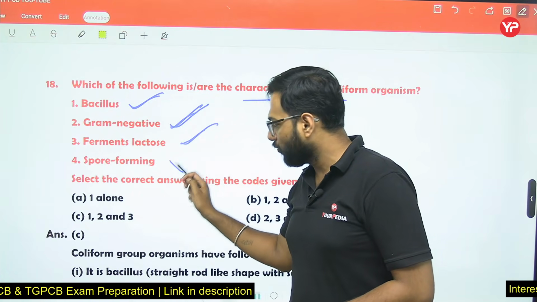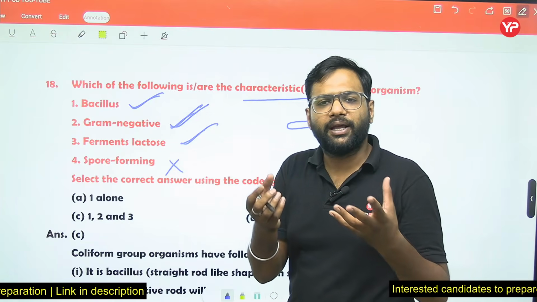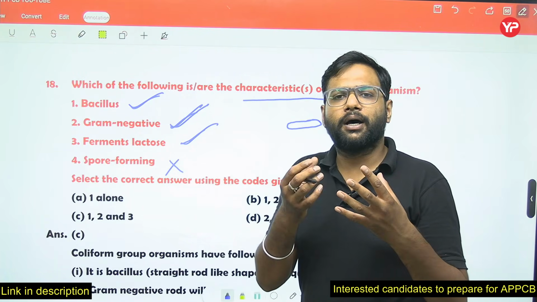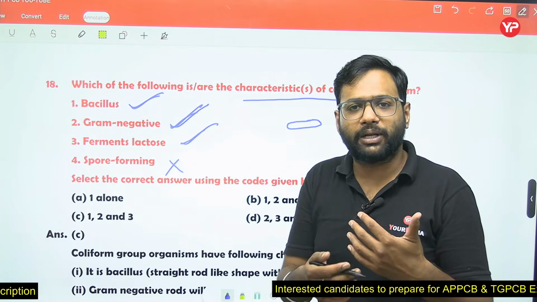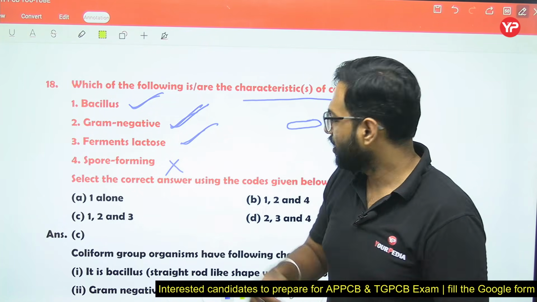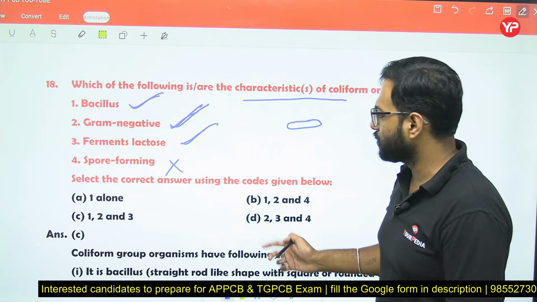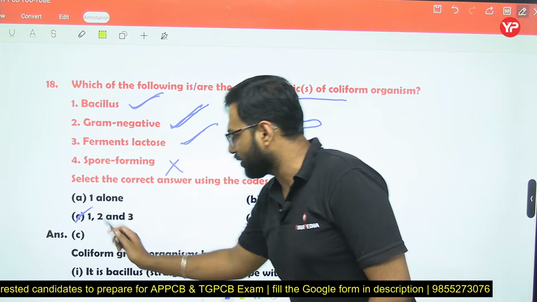They are non-spore forming, not spore forming. Spore forming is a state in which microorganisms, with respect to time, become acid resistant, water resistant. So that is spore forming, and they are non-spore forming, not spore forming. So only statement 1, 2 and 3 is correct.